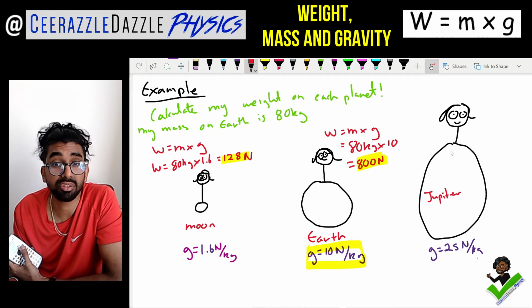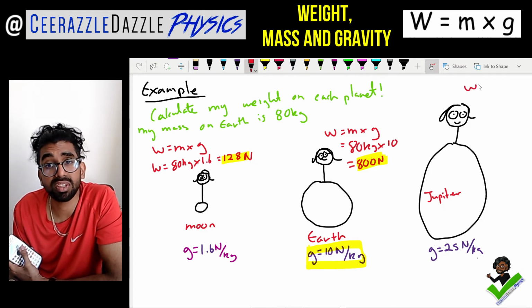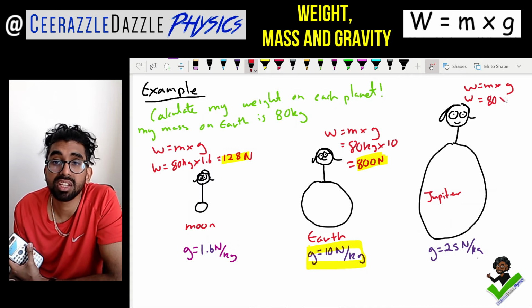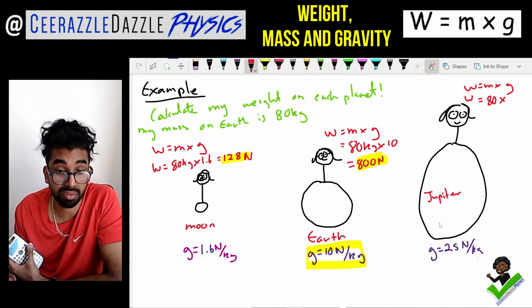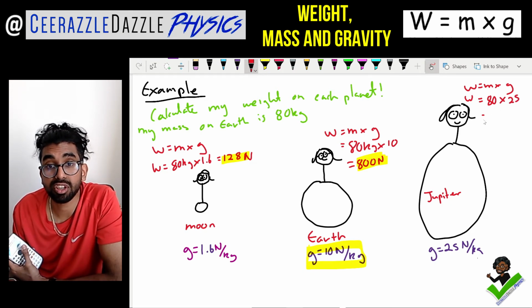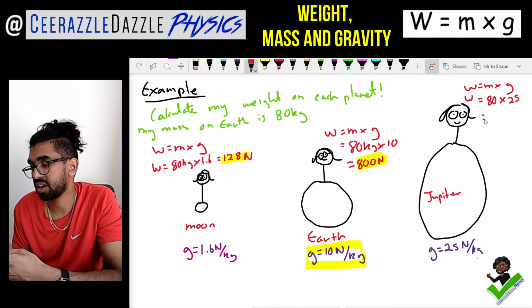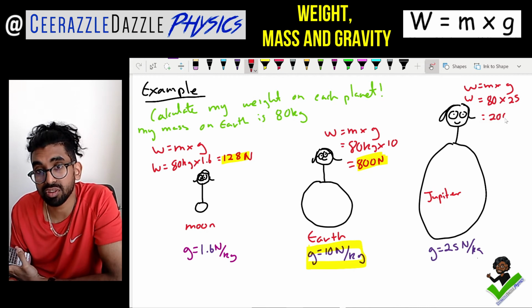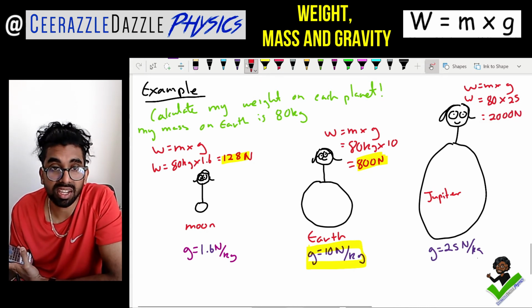Jupiter over here. Let's do the same equation again. W is equal to m multiplied by g. Therefore, the weight is equal to my mass. My mass remains the same. Don't forget, 80 kilograms times by gravity. Gravity on Jupiter is, guys, 25 newtons per kilogram. So it's going to be 80 times by 25. We're going to get 2,000, guys. So 2,000 newtons.